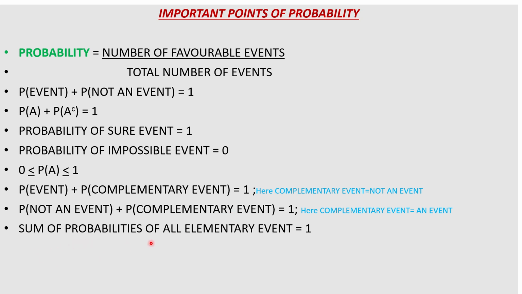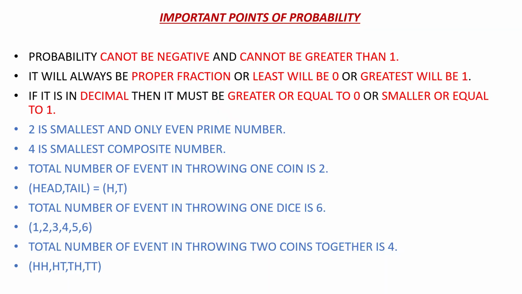Sum of probabilities of all elementary events is 1. So these are MCQ type of information. Second important slide for the points of probability. Probability cannot be negative and cannot be greater than 1. It will always be a proper fraction, or the least value will be 0 and the greatest will be 1. If it is in decimal, then it must be greater than or equal to 0, and smaller than or equal to 1.